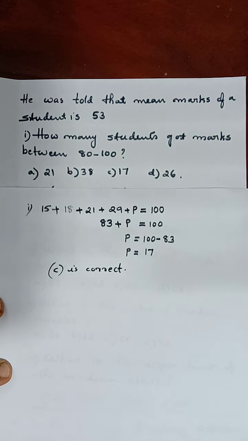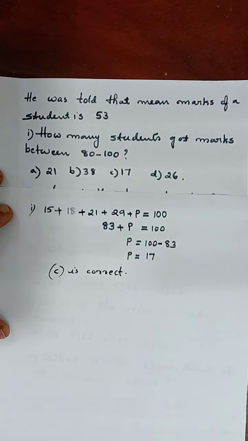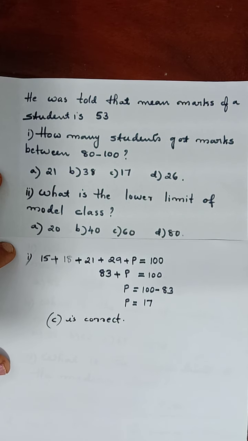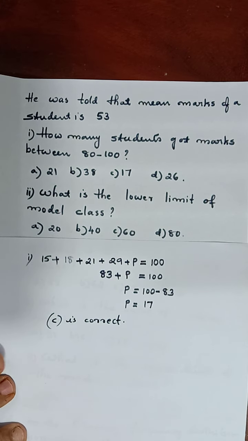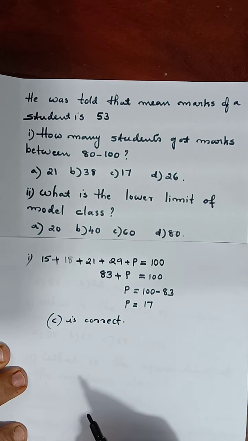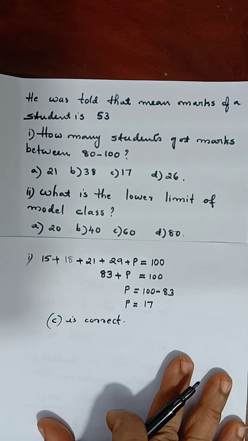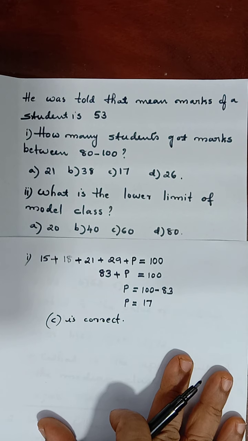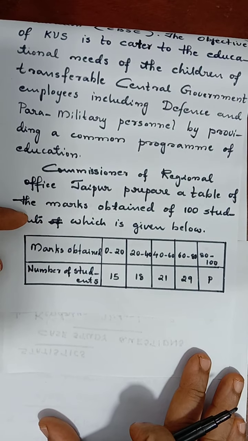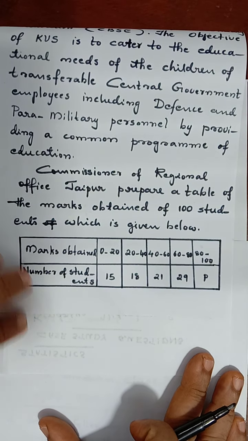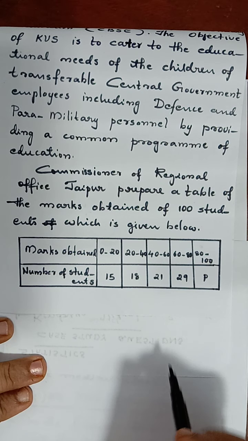Okay, now let us move to question number 2. All of you can see the second question. What is the lower limit of the modal class? How do we usually get the modal class? When we see this table, what is the maximum frequency? I'll show the table once more. In this table, which is the maximum frequency?